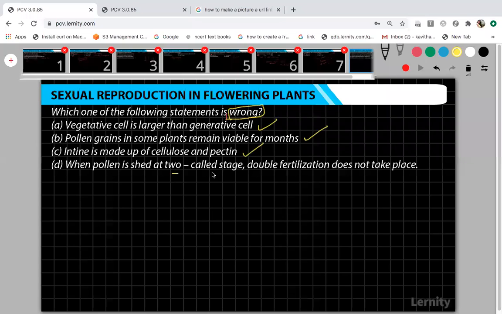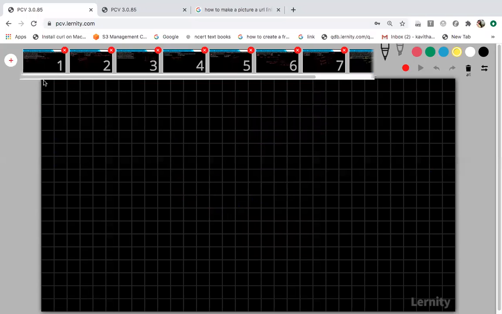When pollen is shed at the 2-cell stage, double fertilization does not take place. More than 60% of the pollen grains are shed at the 2-cell stage. After being deposited on the stigma, they undergo one more mitosis, that is, the generative cell will divide and result in the formation of 2 male gametes, reaching the 3-cell stage, and later double fertilization will occur. So this is wrong. They are asking you to pick out the wrong statement, so the correct answer is option D. Okay.